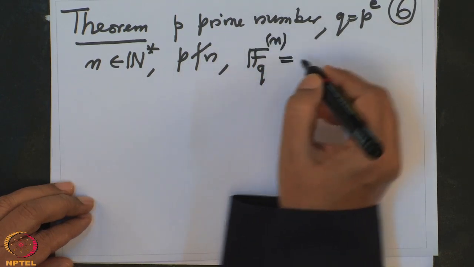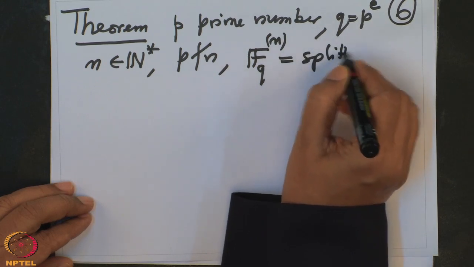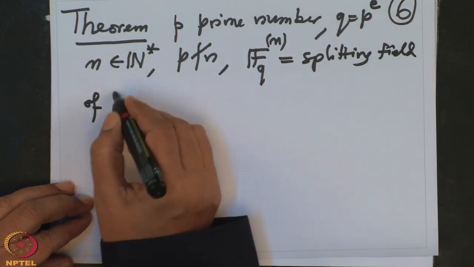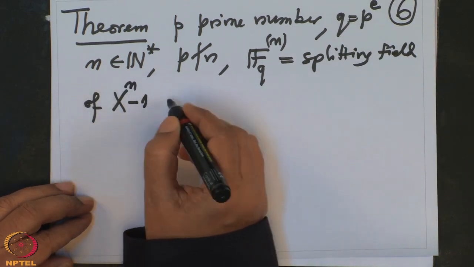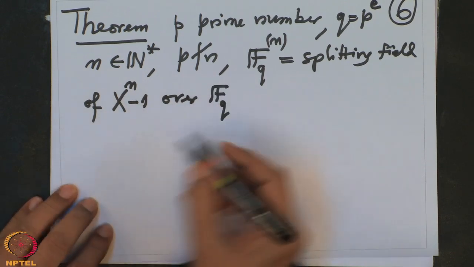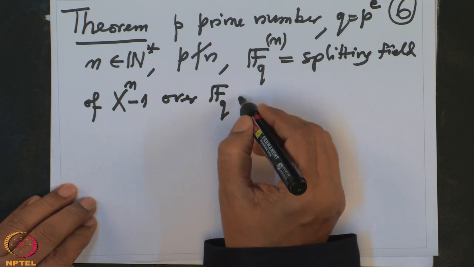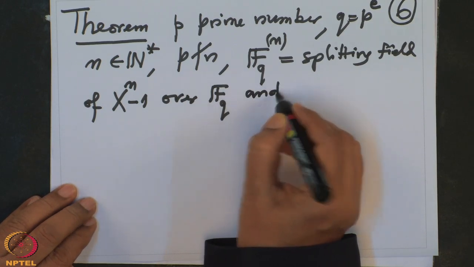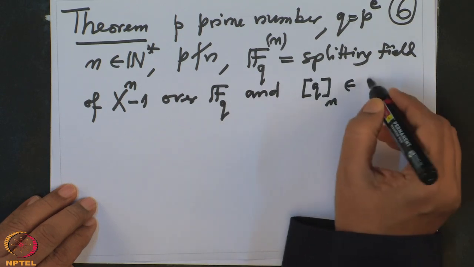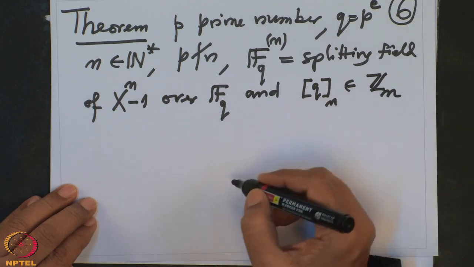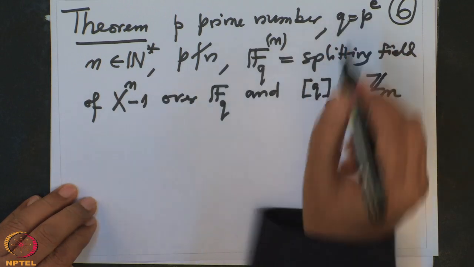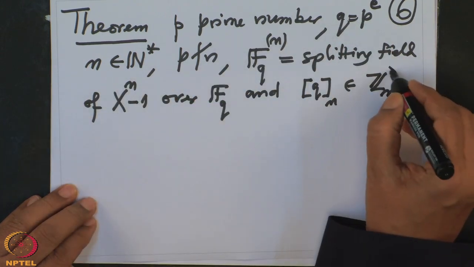This is the splitting field of the polynomial x power n minus 1 over F_q, and we are denoting q_n the residue class of q in Z mod n. Note that this q and n are coprime because q is a power of p and p doesn't divide n, so this is an element here.